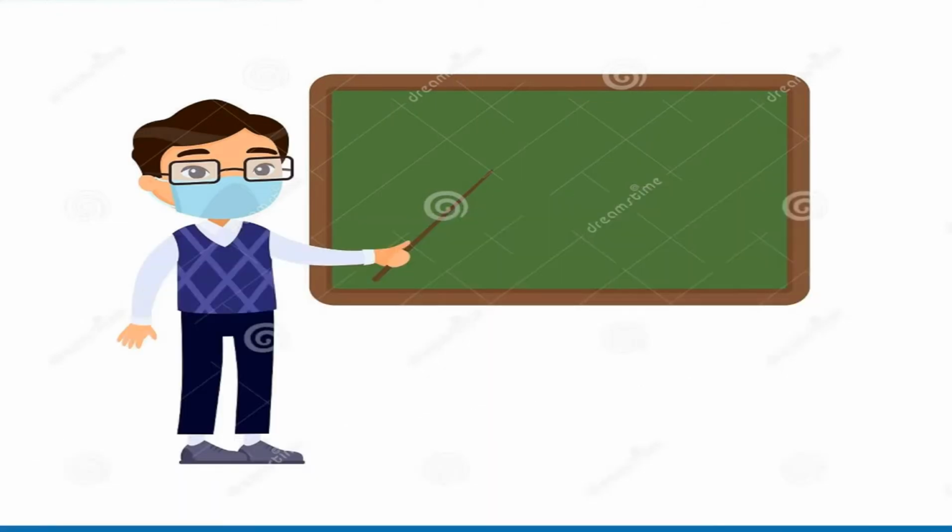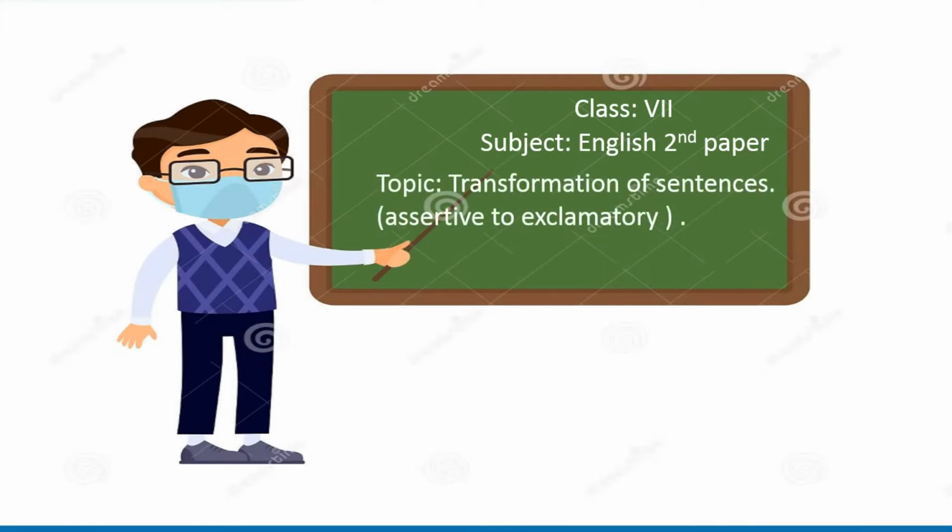Welcome to my class. This is for class 7, subject English second paper, topic transformation of sentences, that is assertive to exclamatory. Okay, so you remember in our previous lecture we have learned about how to change exclamatory sentence into assertive. Now it is time to learn about something different, that is vice versa. Now we will learn about how you can change an assertive sentence to an exclamatory sentence.